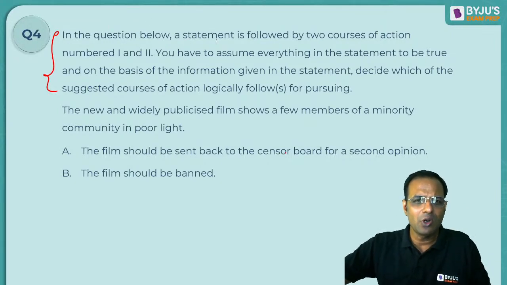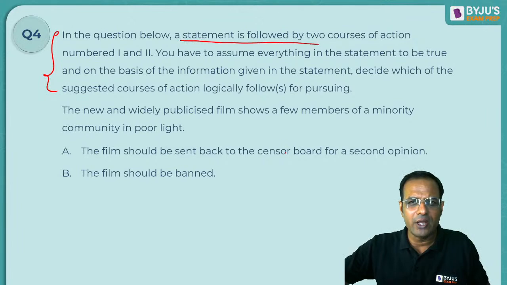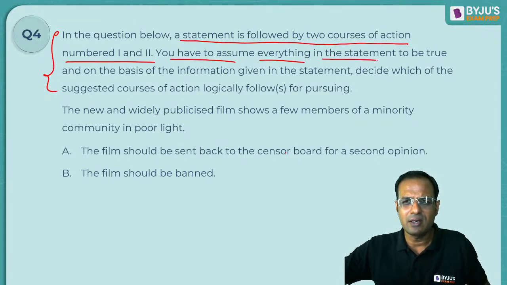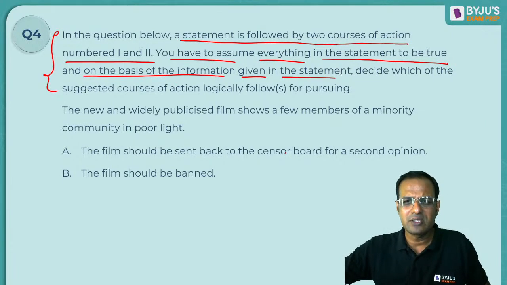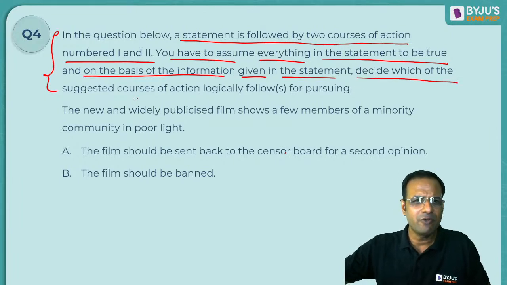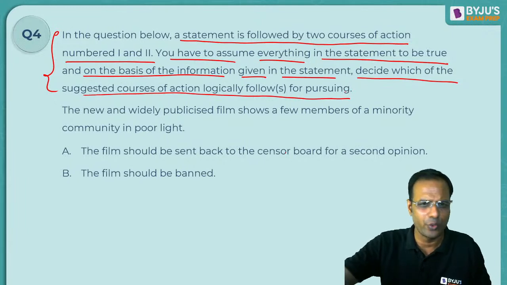In the question below, a statement is followed by 2 courses of action, numbered 1 and 2. You have to assume everything in the statement to be true, and on the basis of the information given in the statement, decide which of the suggested courses of action logically follows for pursuing.